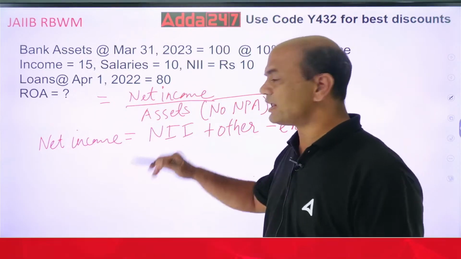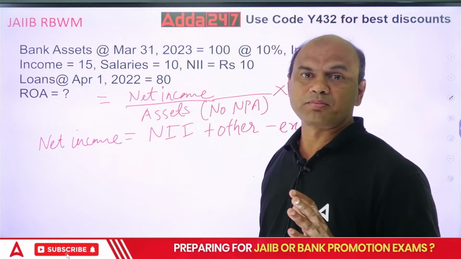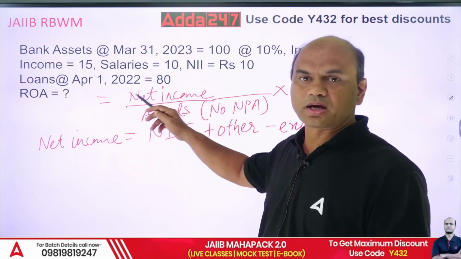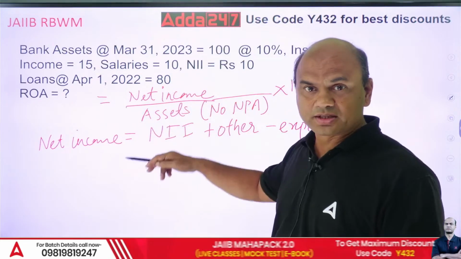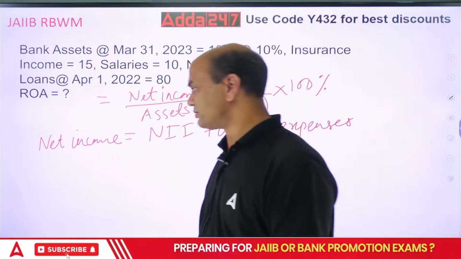But what is NII now? One step at a time, we are going deeper. First we went for ROA, then we found out what net income is. Now, what is NII? NII means net interest income.